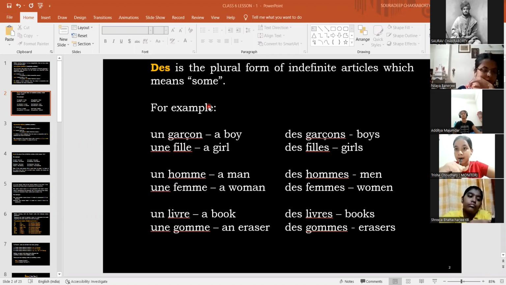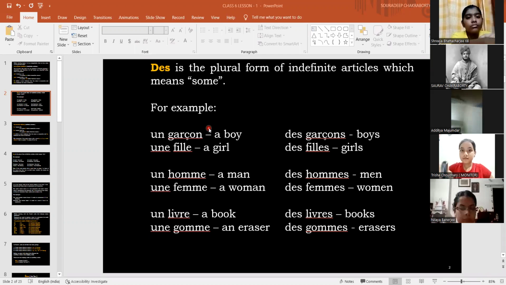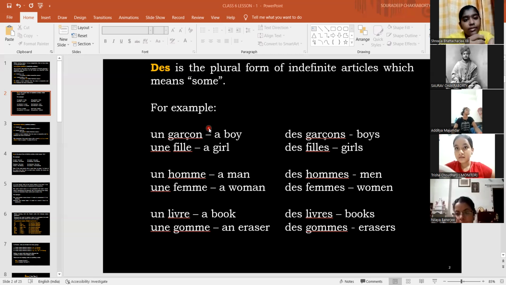So what are the definite articles now? Who can say definite articles? Did you understand indefinite articles? If you have any question, yes, Srija. Monsieur, I wanted to say the definite articles. Yes, definite articles. Le, la, and les. Yes, le indicates the noun is masculine, and la indicates the noun is feminine, and les indicates the noun is plural, right?